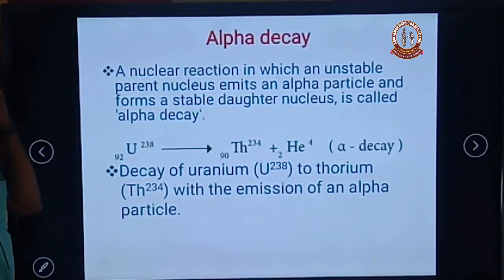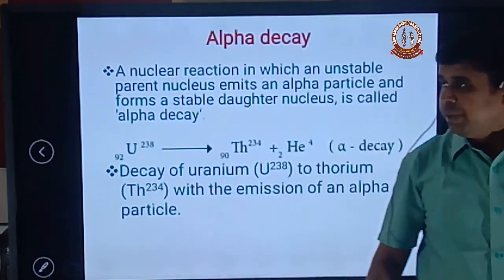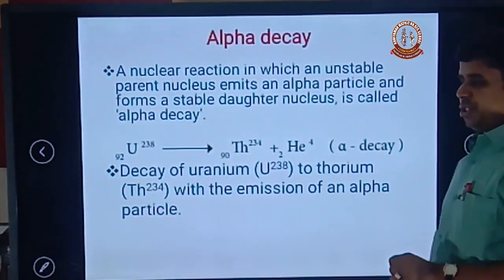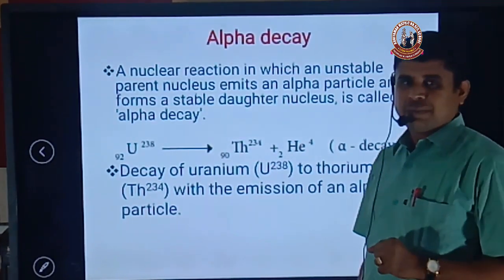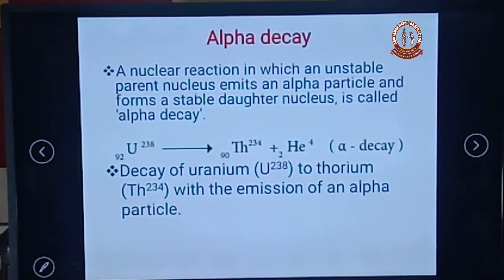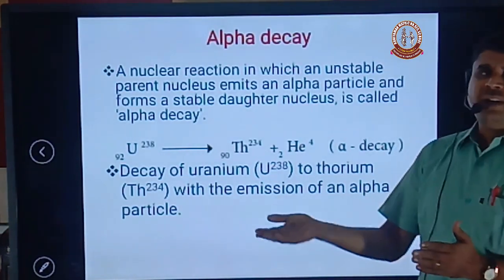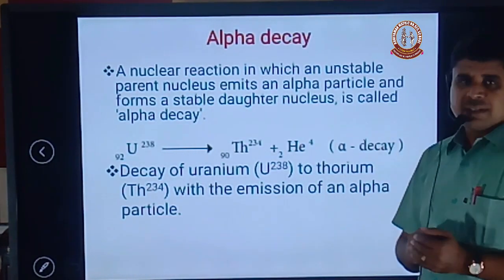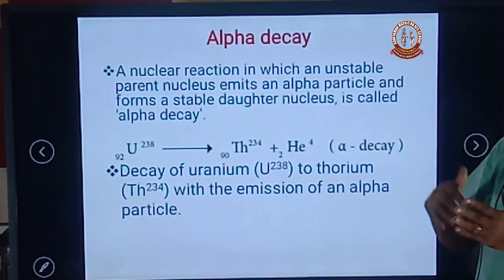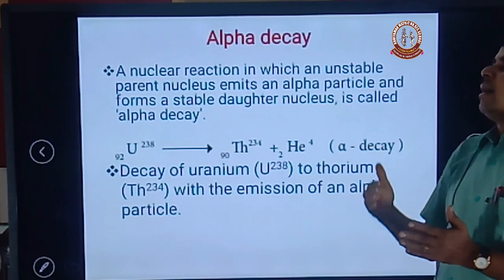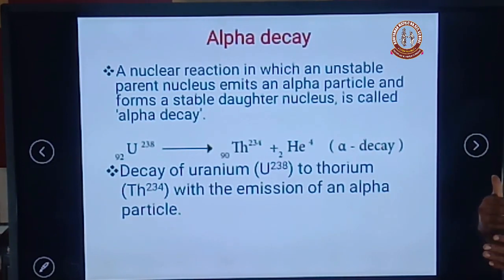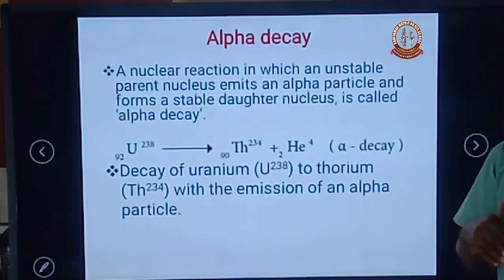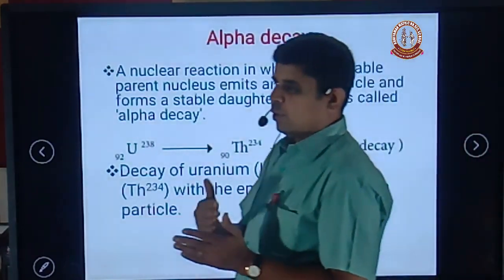Next, we discuss beta decay. Before that, we discuss a small portion: the radioactive displacement law, formulated by Soddy and Fajans. The parent and daughter nucleus are formed after decay by alpha and beta rays. In alpha decay, the daughter nucleus mass number is less by 4 units and the atomic number is less by 2 units.